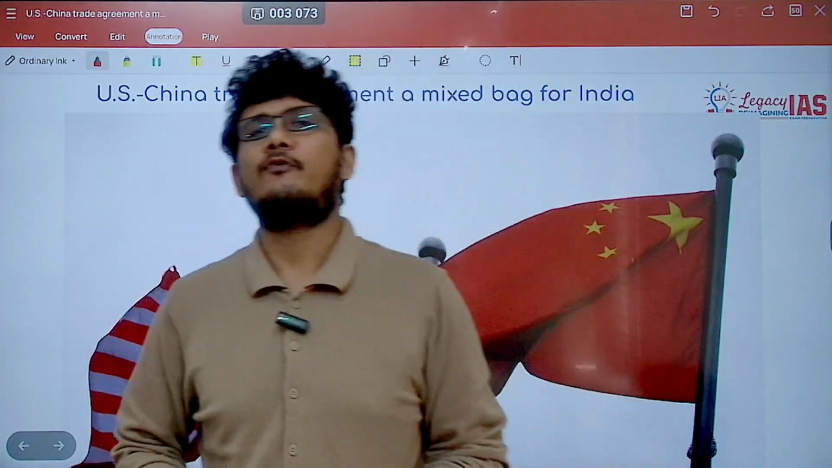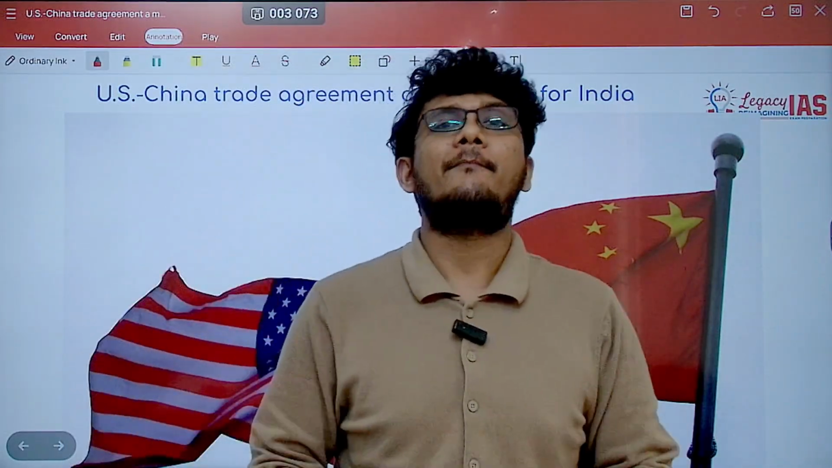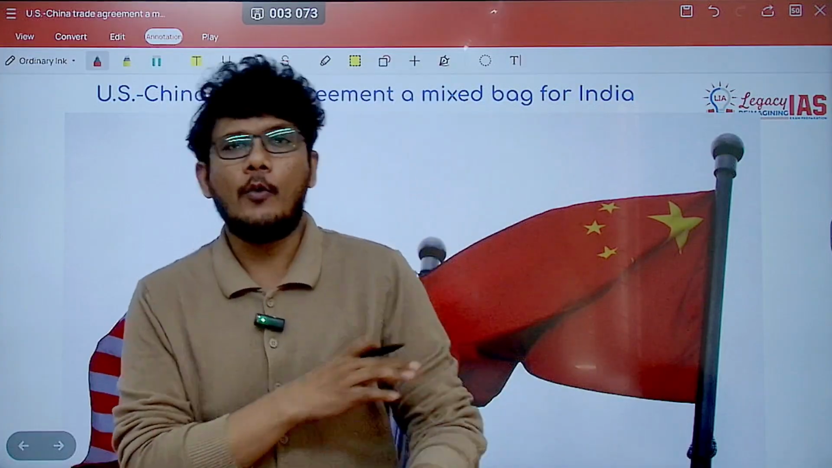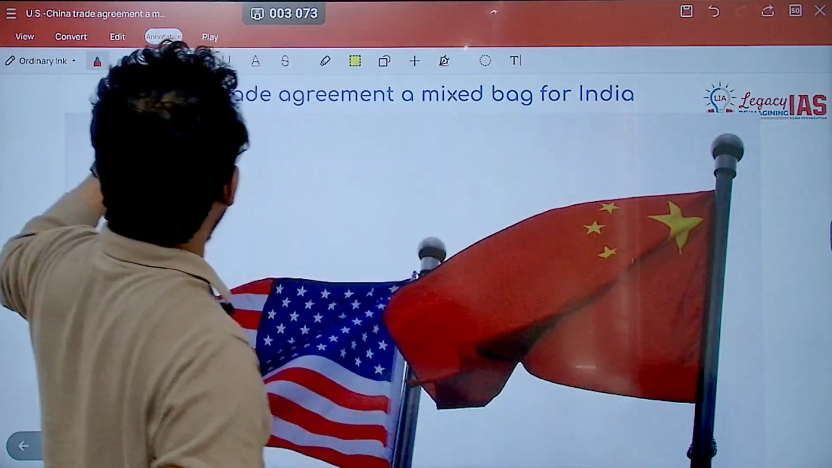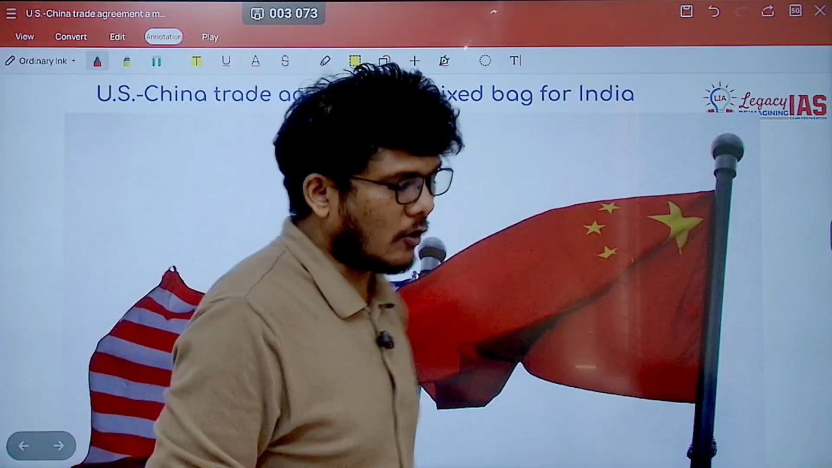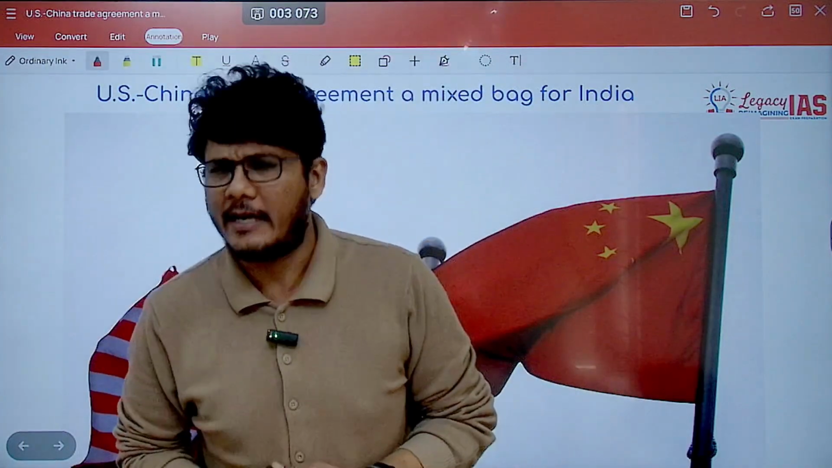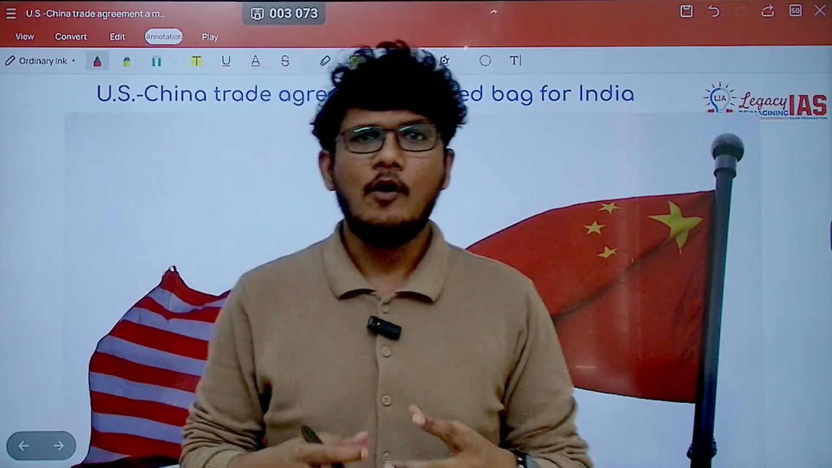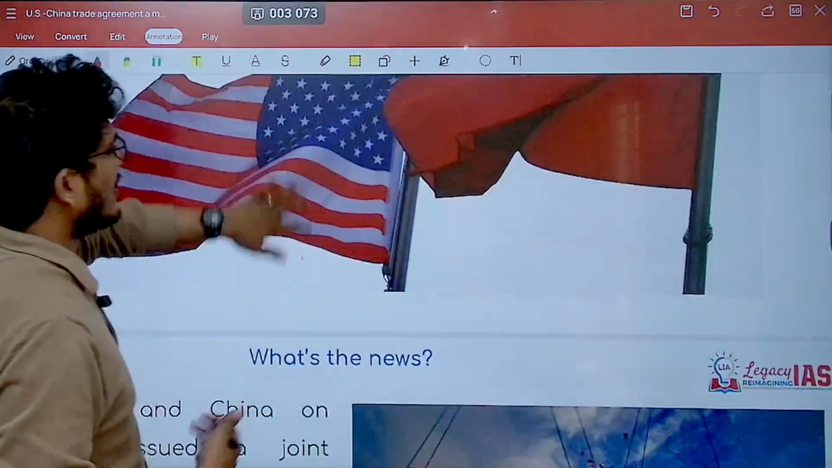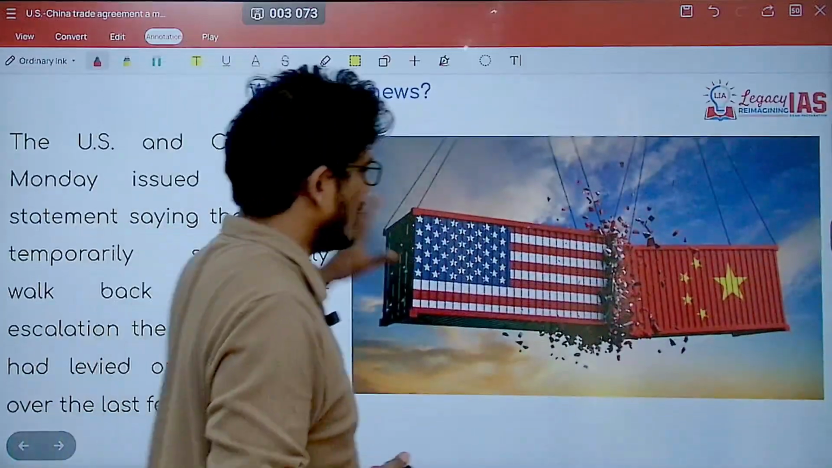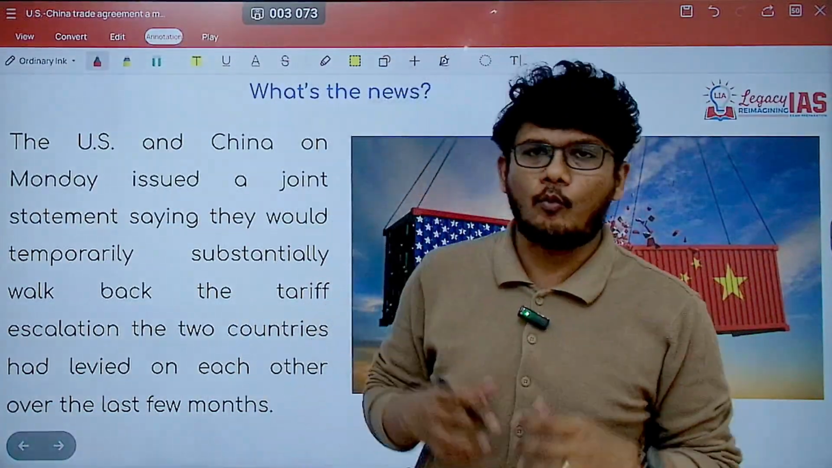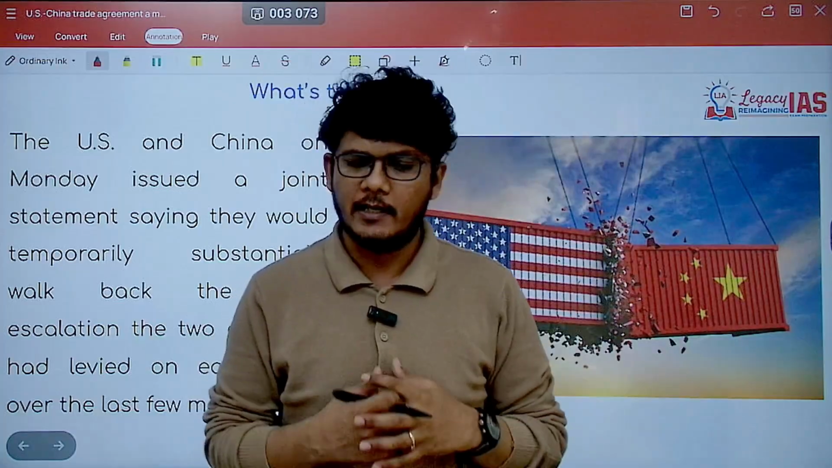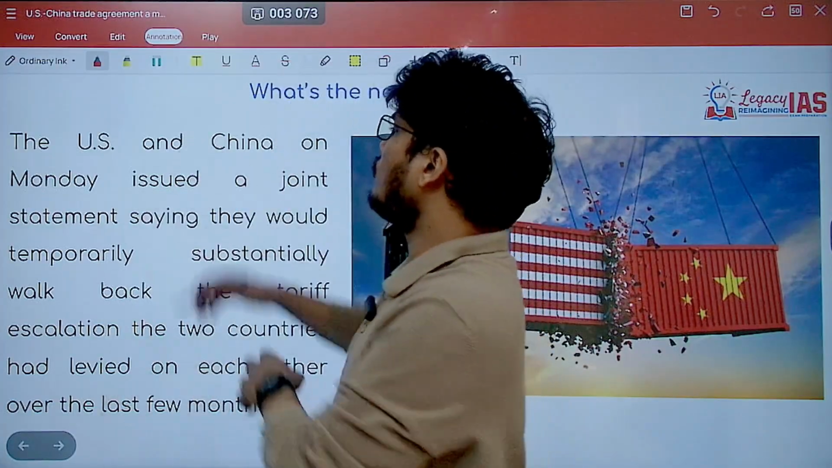In this lecture, we will be discussing what impacts there will be with respect to the US-China trade agreement on India. So what impact will India face because of this recent agreement that has come into force? Let's see what this agreement is all about, what was the genesis of it, and subsequently how it can impact the Indian economy. So what's the news all about?